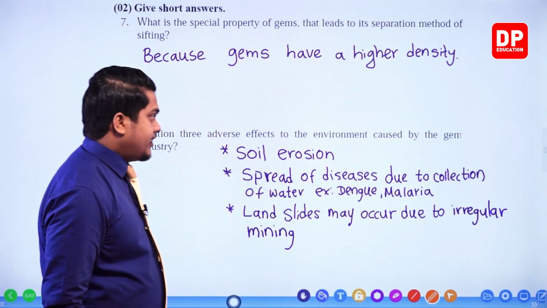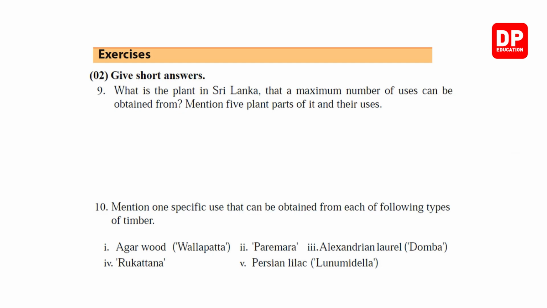Okay, right then. Question number 9. What is the plant in Sri Lanka that a maximum number of uses can be obtained from? Mention 5 plant parts of it and their uses. Okay.